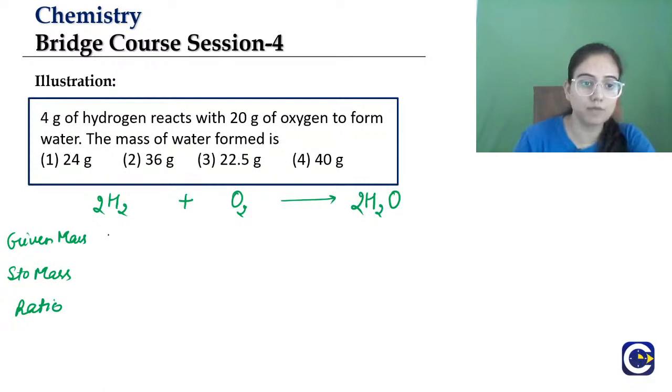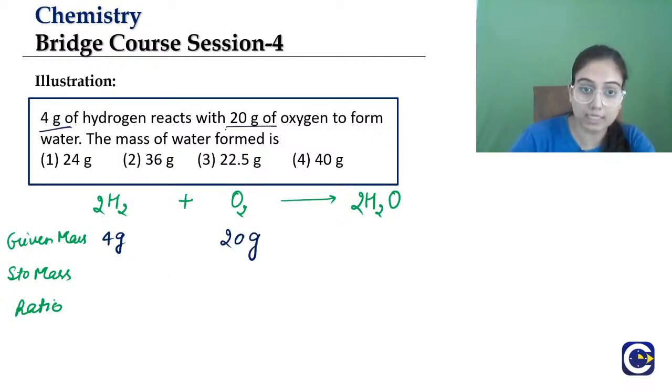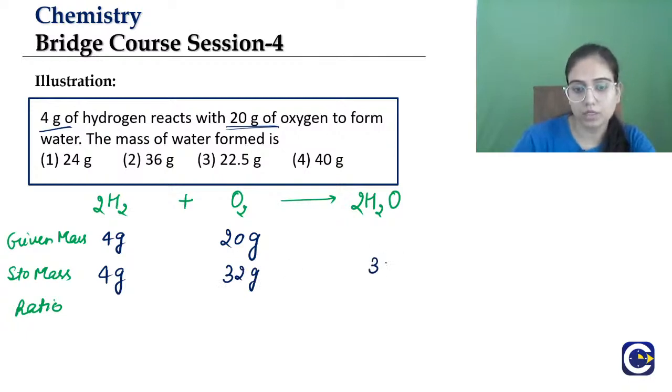So given masses are 4 gram and 20 gram for oxygen, that is given. Now stoichiometric mass: 4 gram, 32 gram, and 36 gram for water.